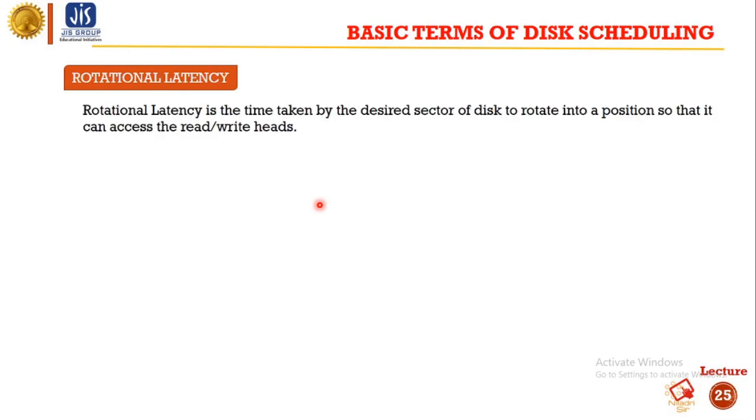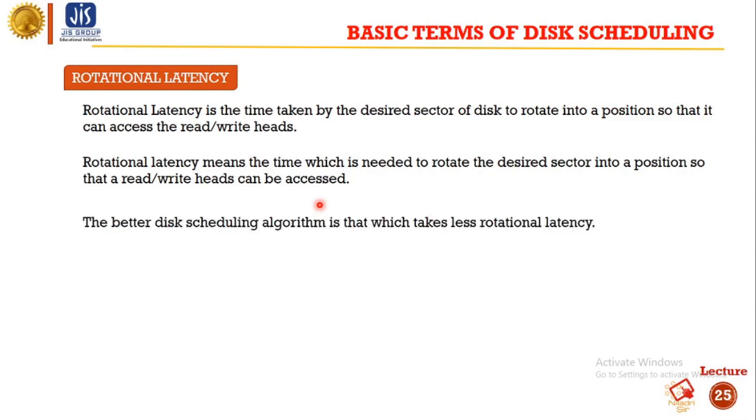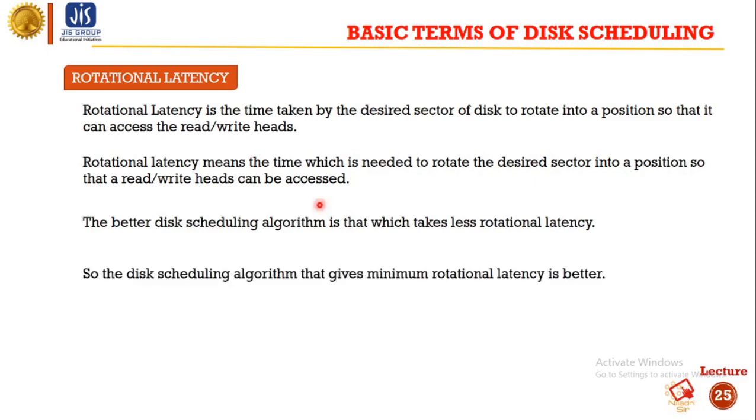Rotational latency is the time taken by the desired sector of the disk to rotate into a position so that it can access the read or write heads. The better disk scheduling algorithm is the one that takes less rotational latency. So the disk scheduling algorithm that gives minimum rotational latency is better.